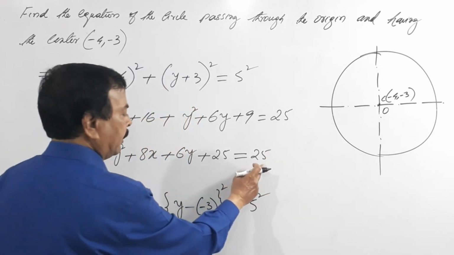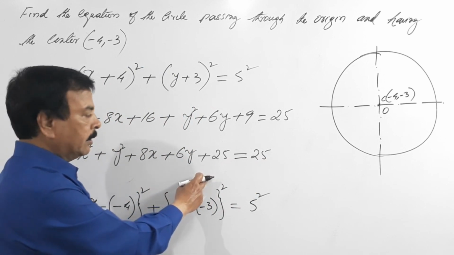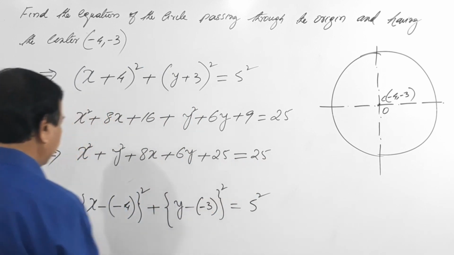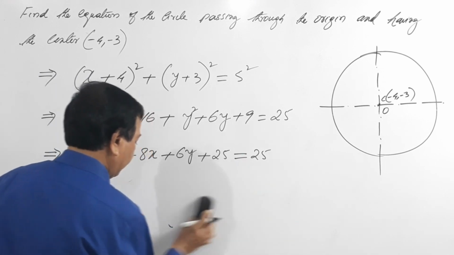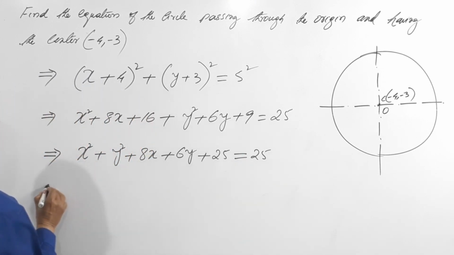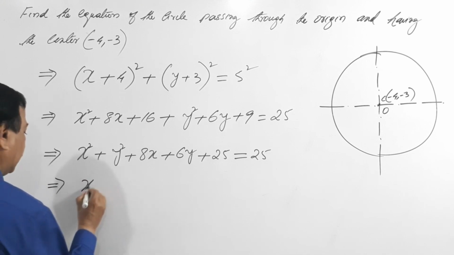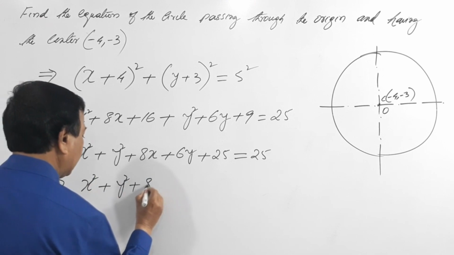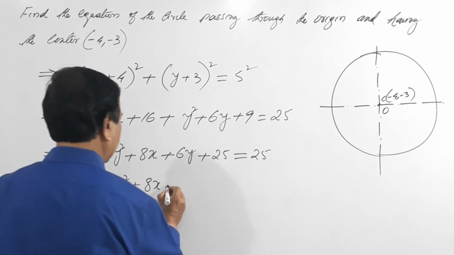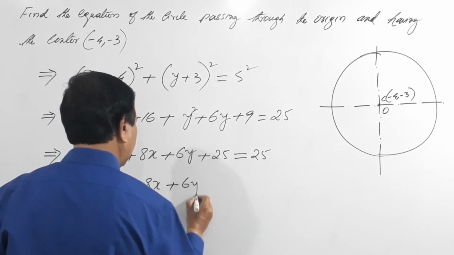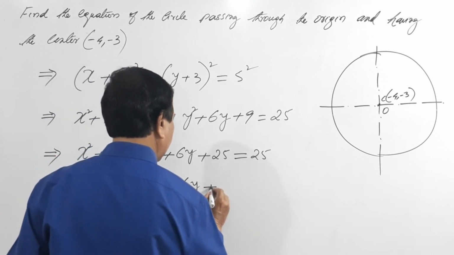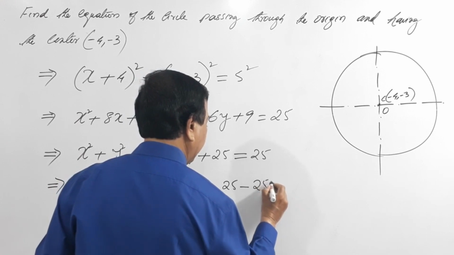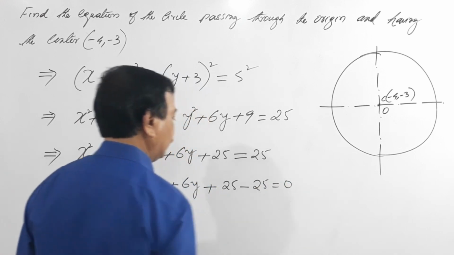So if you bring this 25 towards left, it becomes minus 25. So that is x square plus y square plus 8x plus 6y plus 25 minus 25 equals 0.